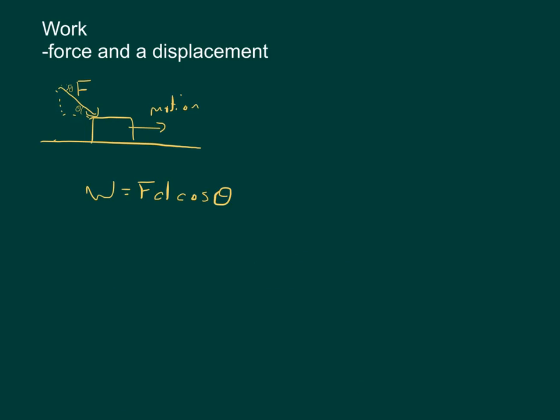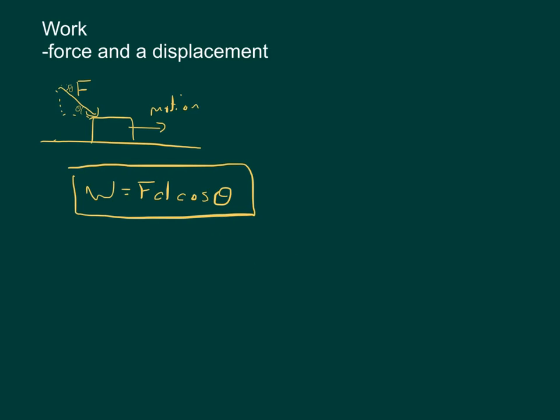So if we bring our picture back here, this is going to be our general equation for work. Work is a force applied over a distance, and we're taking only the component of the force that is in line with the motion. Don't overthink the cosine part here. If you're given an angle in the problem, that's the angle you're using in this cosine piece.